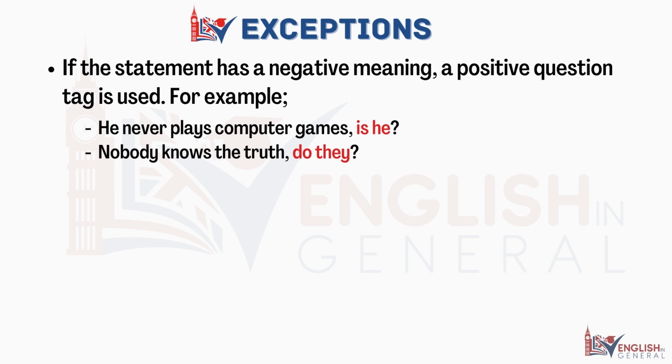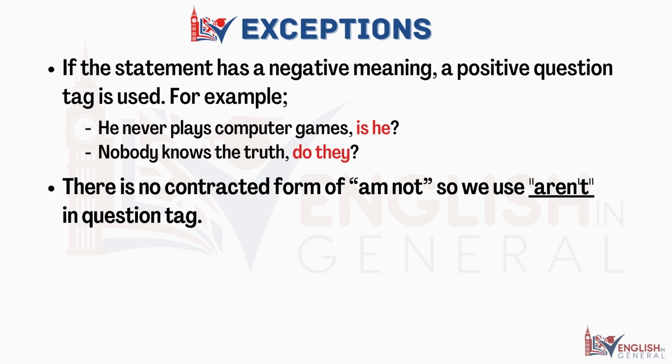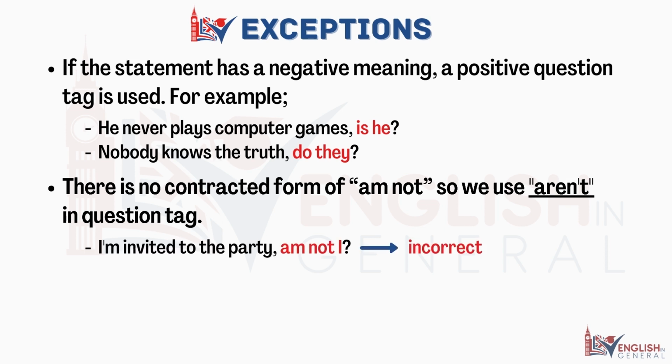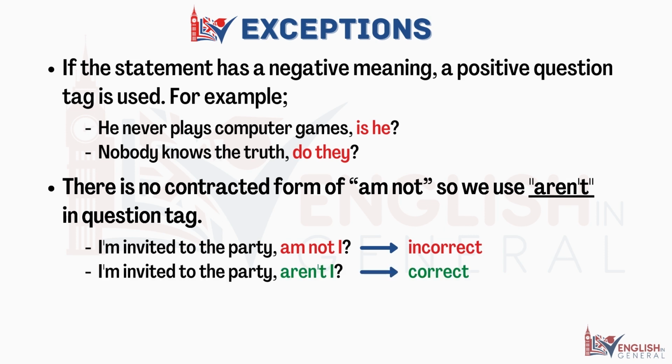The second exception is with am. There is no contracted form of am not, so we use aren't in question tag. For example, I'm invited to the party, am not I? This is not correct. The correct one is, I'm invited to the party, aren't I?